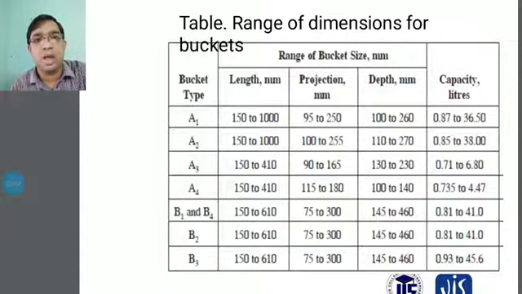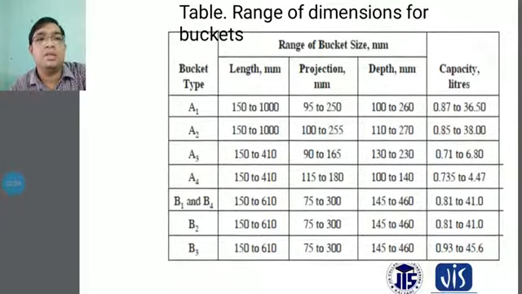This is bucket type A1. Bucket type A2 has a length of 150 to 1000, a projection of 100 to 255 millimeters, a depth of 110 to 270, and a capacity of 0.85 to 38 liters. For A3, the length is 150 to 410 millimeters, the projection is 90 to 165, the depth is 130 to 230 millimeters, and the capacity is 0.71 to 6.8.